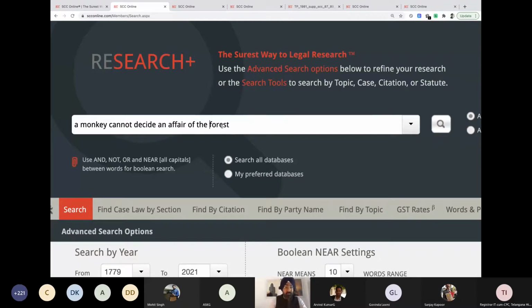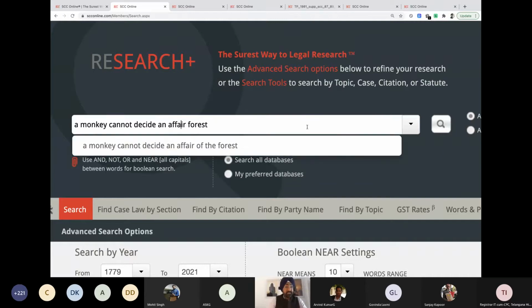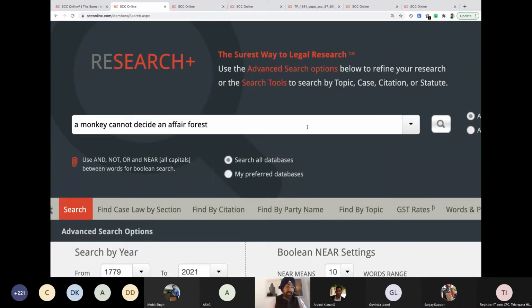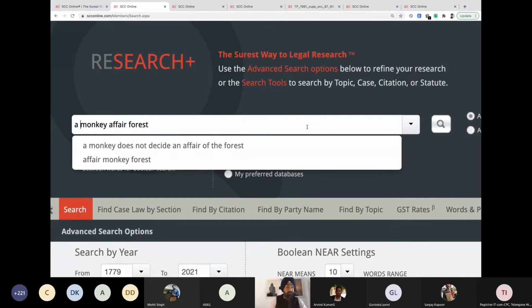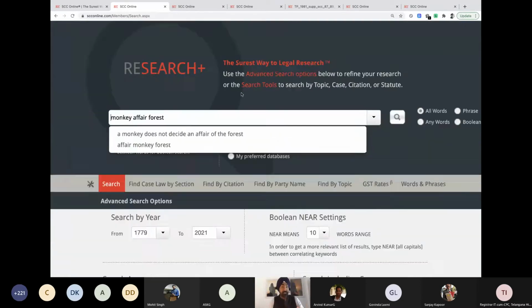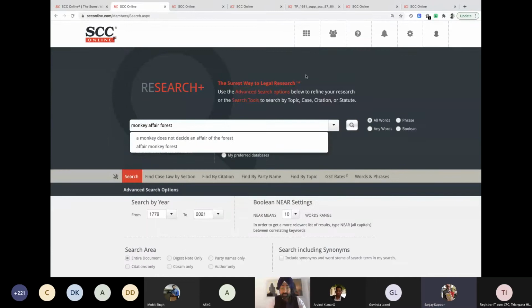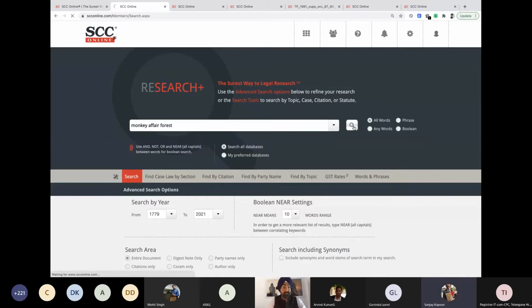So in this, what we have to do is write only the main words, because there are different ways. It can be monkey cannot, monkey can't, monkey does not decide in a fairy forest. I don't know. So just to avoid any confusion, I will write only the main words, where I cannot go wrong. In sentence construction, I may write extra words. So just write 3 words: monkey, a fair forest.